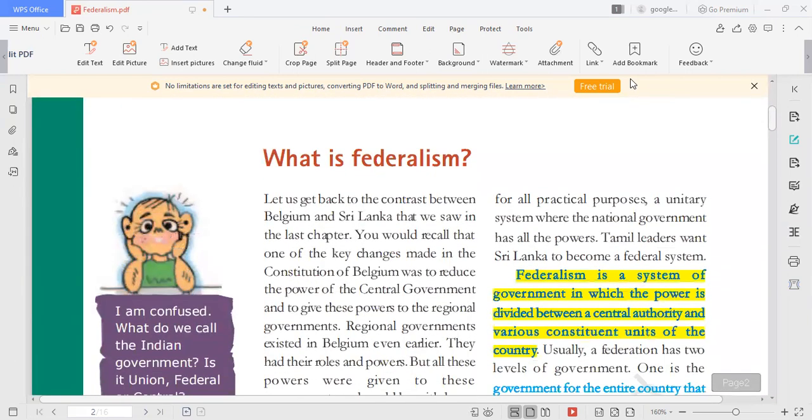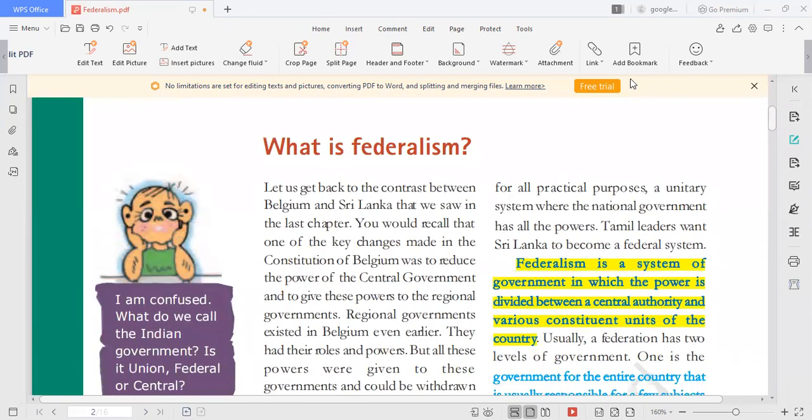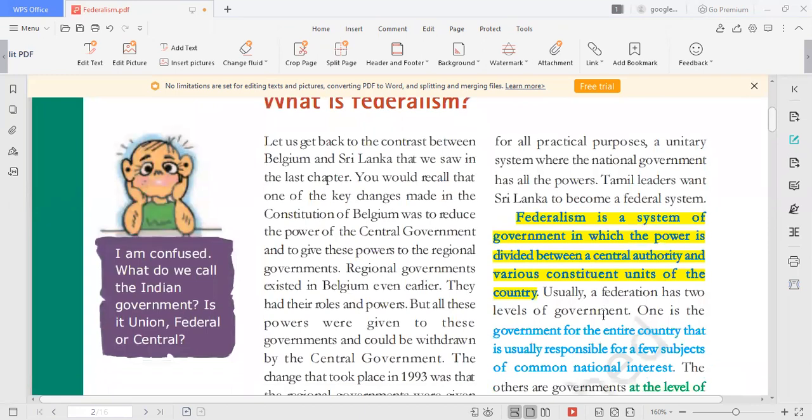Very simple. Federalism is a system of government in which the powers are being shared between central government and the state government. That's all. We have seen the four forms of power sharing. In the vertical form of power sharing, that is between the top level and bottom level government, it is called federalism. Federalism is a system of government in which power is divided between central authority and various constituent units of the country.